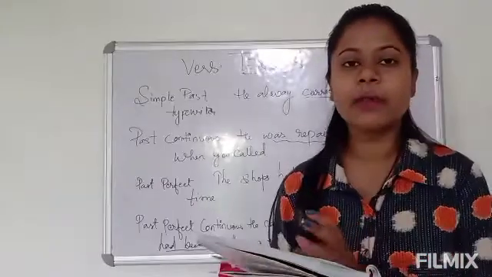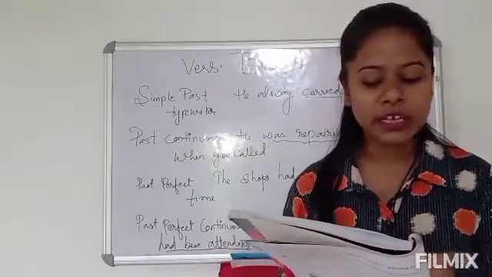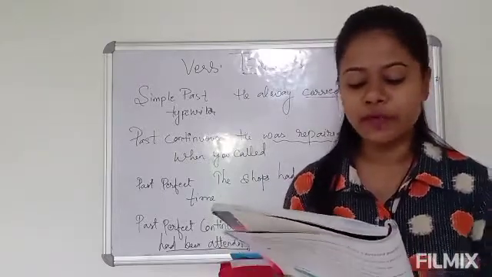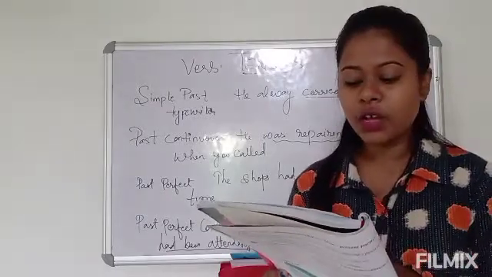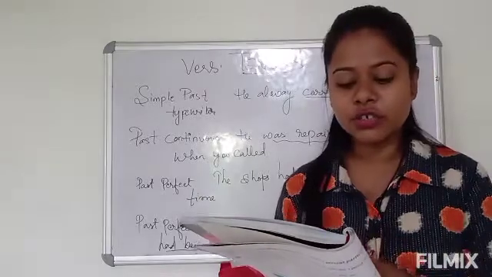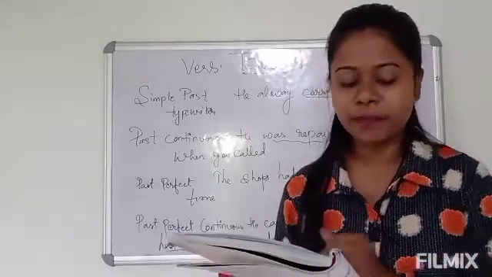So, by the time I reached the market is one action and closing of the shop is one action. So, what is given here in the past perfect is the action which happened before another event. Okay, so I reached the market is what? Another event. So, the shop had already closed when he reached there. Next we will see past perfect continuous.